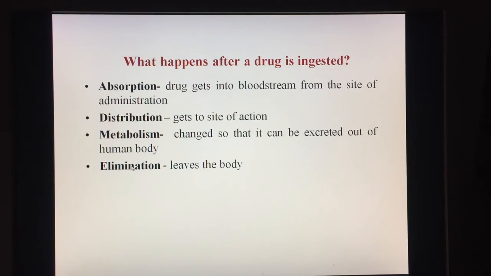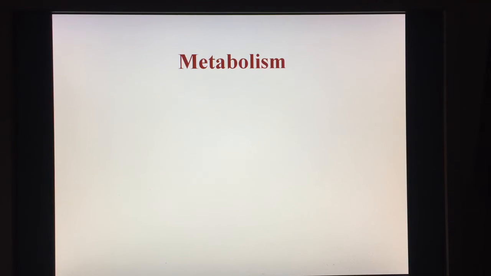This is just an overview. You will study these processes in much more detail in the biopharm classes, but this is just to give you an idea before starting into the details of drug metabolism. Now let us proceed with metabolism.